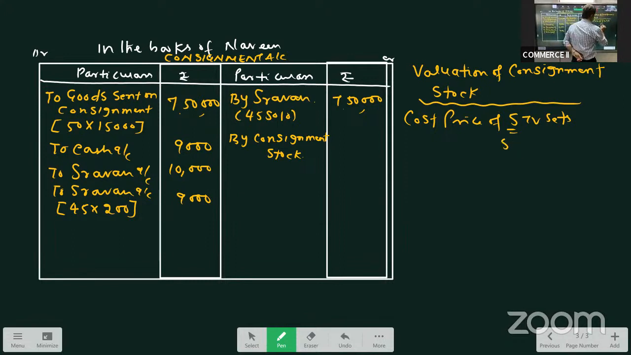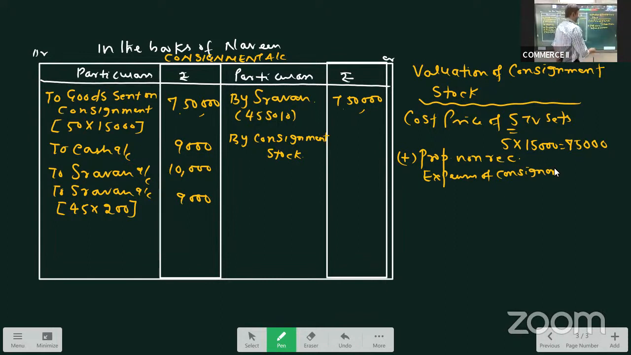I'll take 5 TVs into cost of each, 15,000 given, no? So it is 75,000. So will we take 75,000 directly as consignment stock? Then the answer is no. Because what we have to include? We have to include the non-recurring expenses of consignor as well as non-recurring expenses of consignee proportionately. So proportionate non-recurring expenses of consignor.